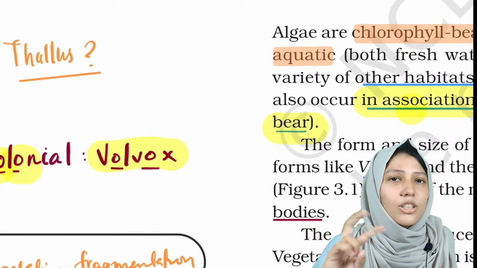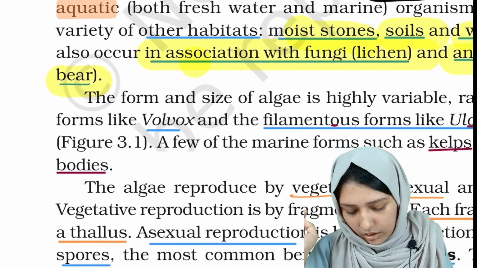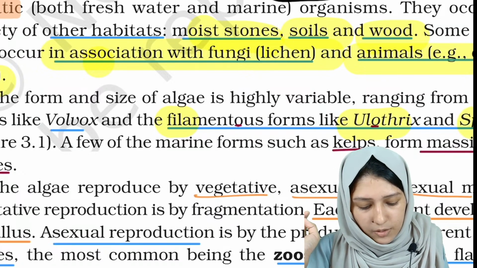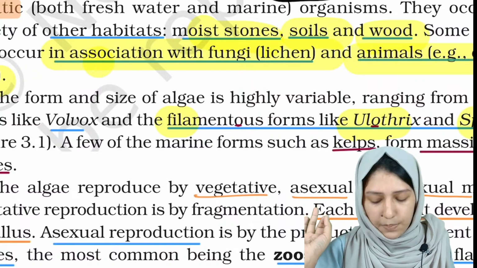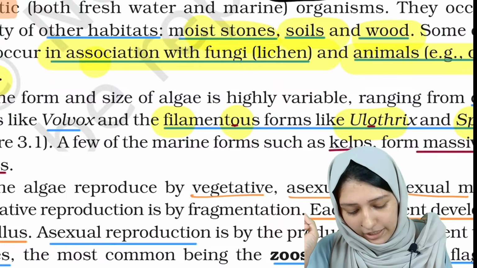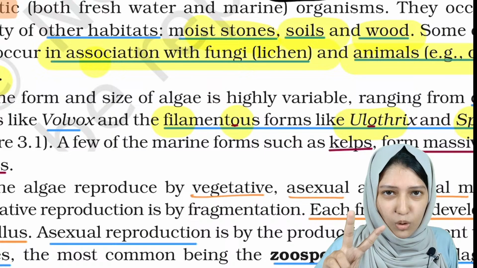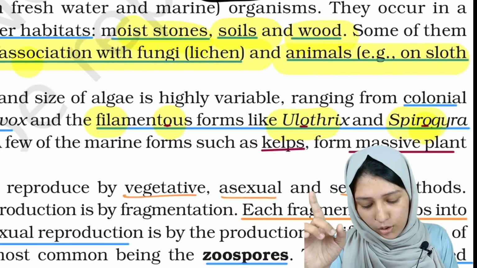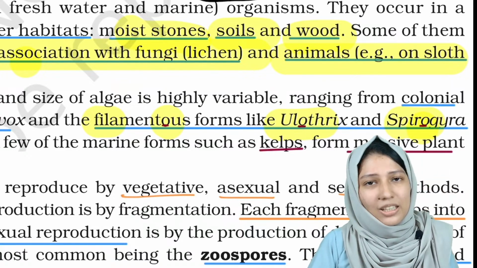Colonial has 2 O's and Volvox has 2 O's, so colonial is Volvox. Then the filamentous forms are Ulothrix and Spirogyra. See, filamentous has 1 O, Spirogyra has 1 O and Ulothrix has 1 O. Colonial has 2 O's, so Volvox. And filamentous has 1 O, so Ulothrix and Spirogyra. This is a trick. You can use it if you want.